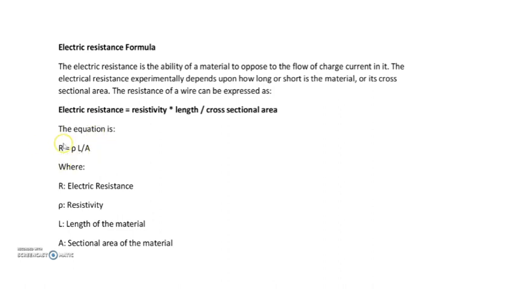So this equation is very important because you can expect questions connecting the variables. That is, when one variable is changed, what is the change in the other variable? These types of questions you can expect. Okay. So anyway, electric resistance is equal to rho L by A.